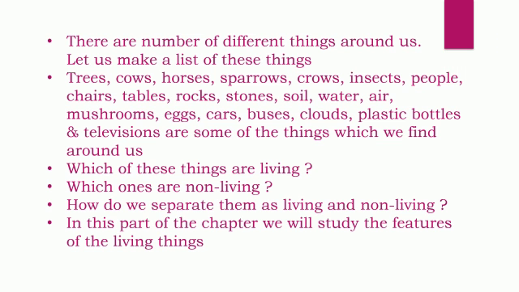Children, there are a number of different things which are present around us. Let us make a list of these things like the trees, cows, horses, sparrows, crows, insects, people, chairs, tables, rocks, stones, soil, water, air, mushrooms, eggs, cars, buses, clouds, plastic bottles, televisions are some of these things which we find around us. Now, which of these things are living and which ones are non-living?